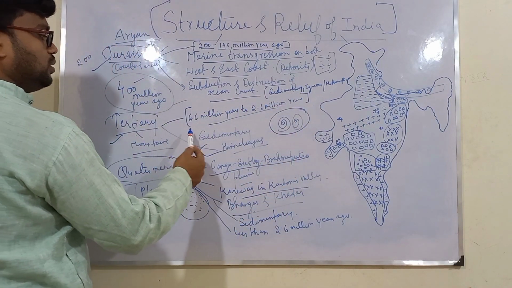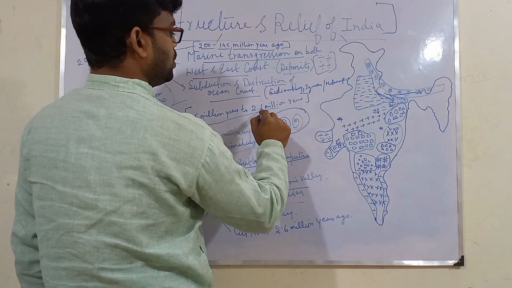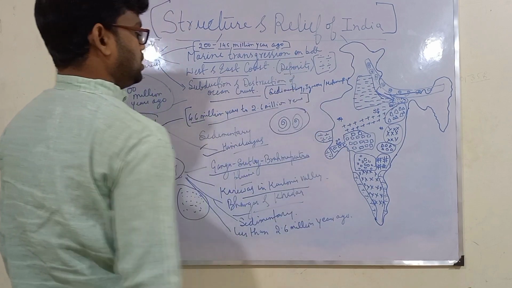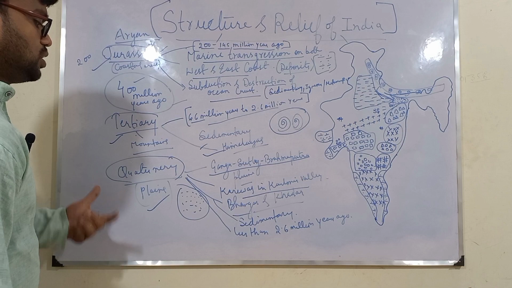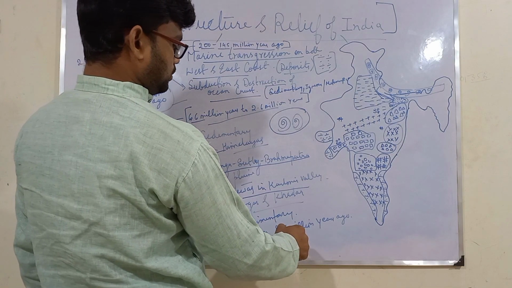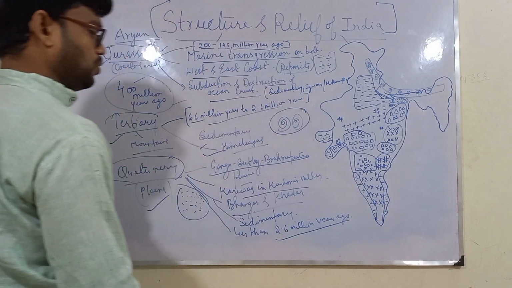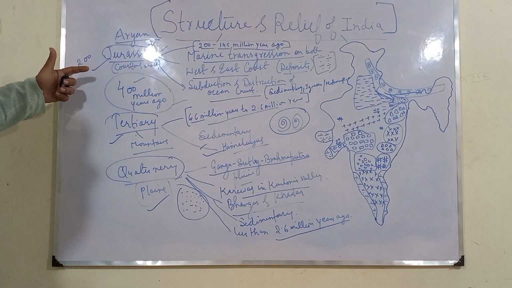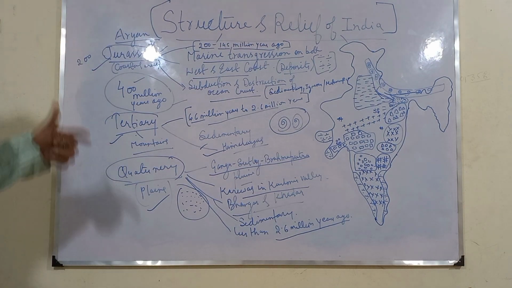These have been found to be formed almost between 66 million years ago to 2.6 million years ago. And this Quaternary, these are the latest or the newest rocks available, and these are said to be not more than 2.6 million years old. So this is the main difference between the three, Jurassic, Tertiary and Quaternary under Aryan rock system.